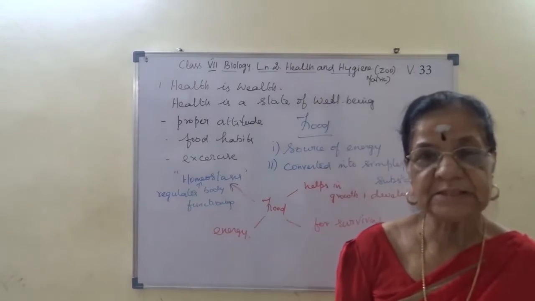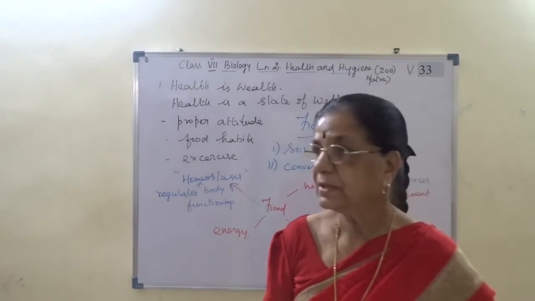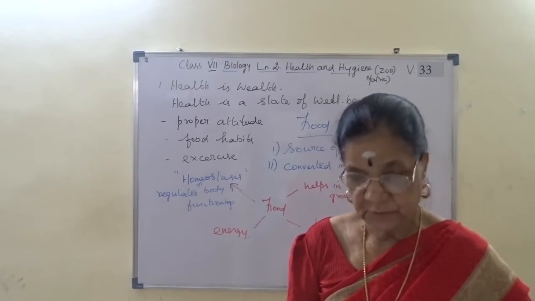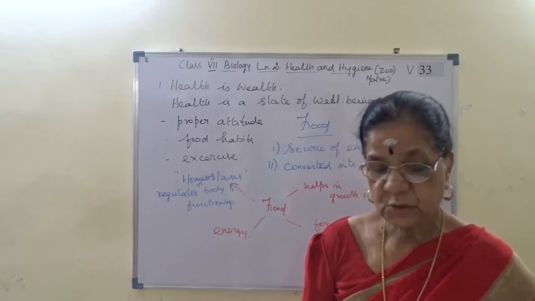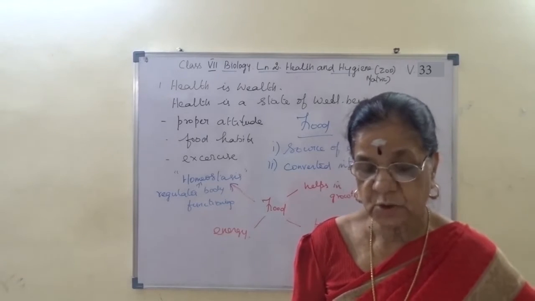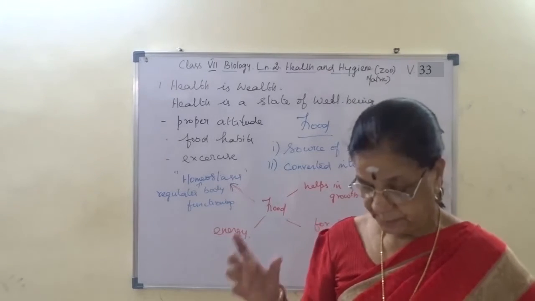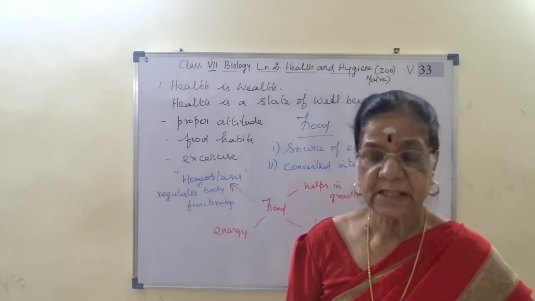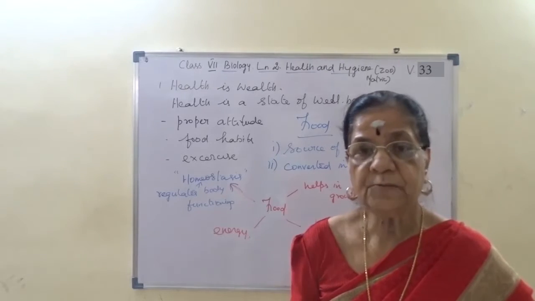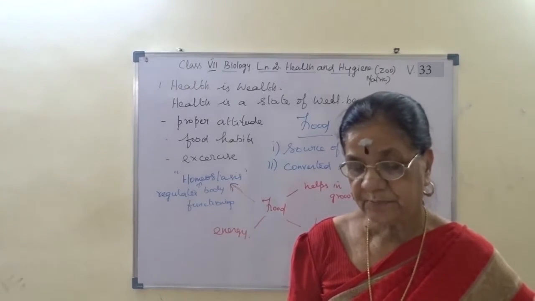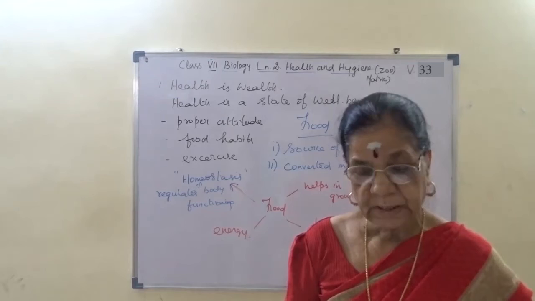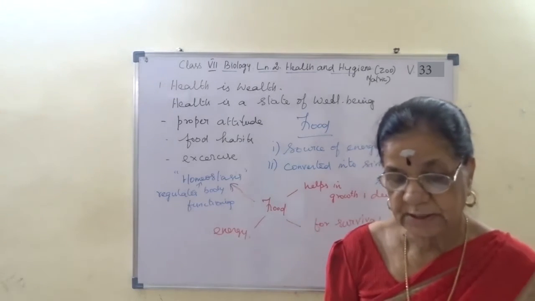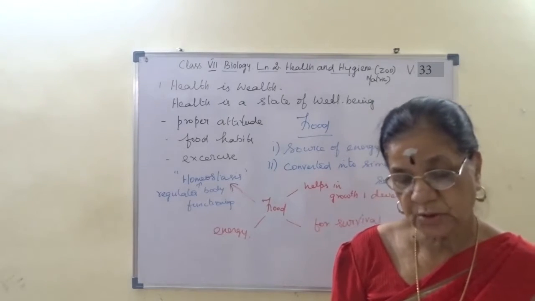Food is essential for the purpose of acquiring good health, growth, development of the body, and also providing energy to do work. So what we have studied on page 8 is that food is essential for acquiring good health, growth, development of the body, and also for providing energy to do work.